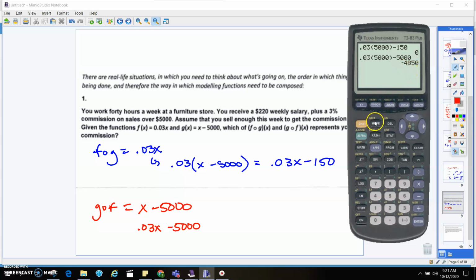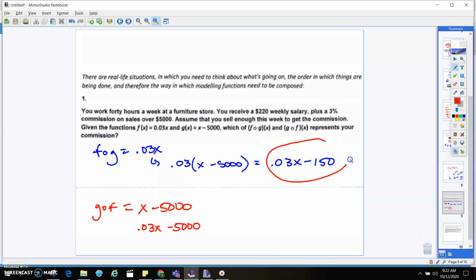So let's say I sell 5,500, right? So if I sell 5,500, let's plug it into that first equation. 5,500 minus 150. That means that I make $15 on selling $500 more than what was expected, right? Or that cutoff. Okay? So your answer is going to be this first one, okay?